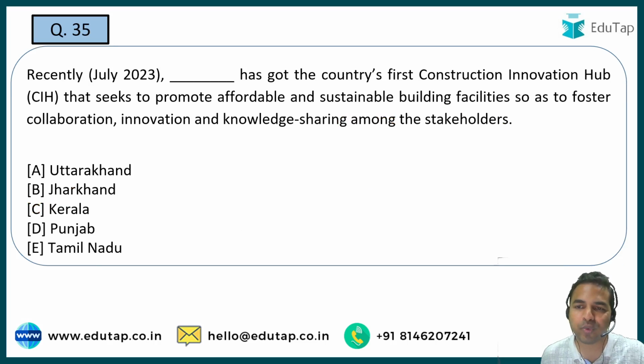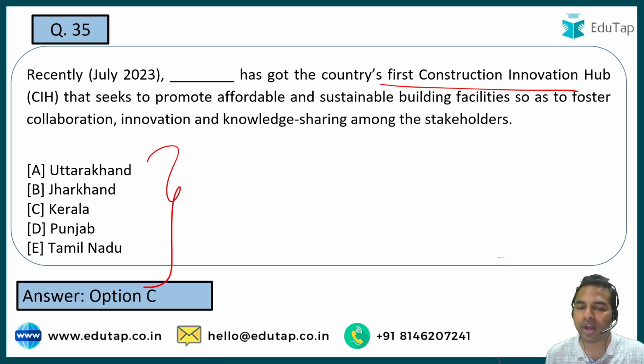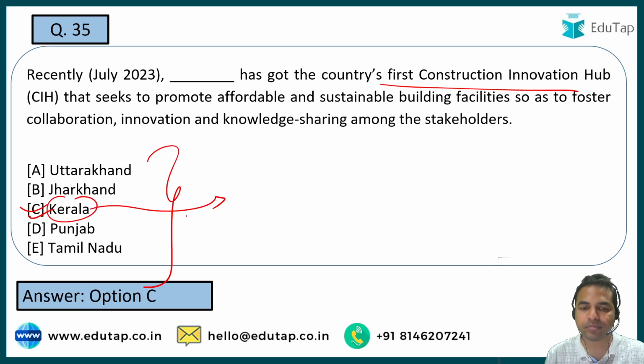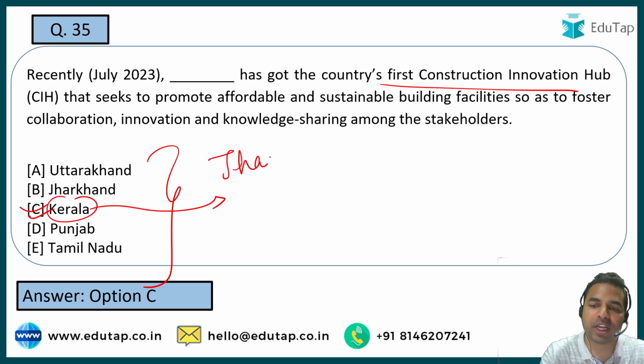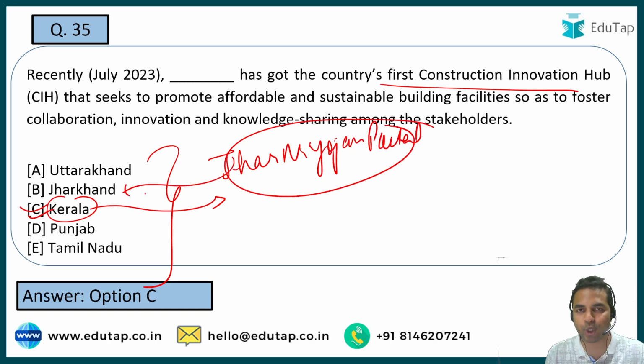Let's move on to the next question. Tell me the name of the state which has got the country's first construction innovation hub. तो इंडिया का सबसे पहला कंस्ट्रक्शन इनोवेशन हब कौन सी स्टेट के अंदर लॉन्च हुआ है? That is Kerala. So we have already covered Kerala lot many times. Now guys, can you tell me the name of the state where the Jhar Niyojan portal has been launched? So the Jhar Niyojan portal was launched by Jharkhand. Okay, Jharkhand के अंदर इसको लॉन्च किया गया था.